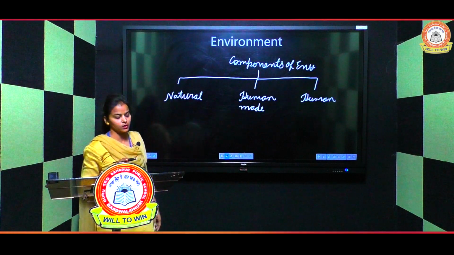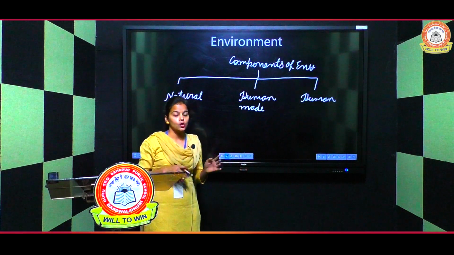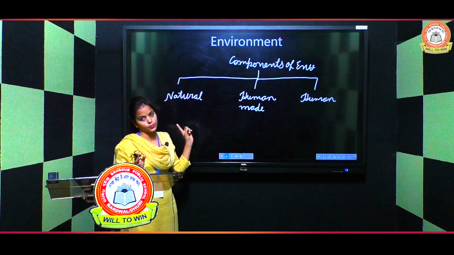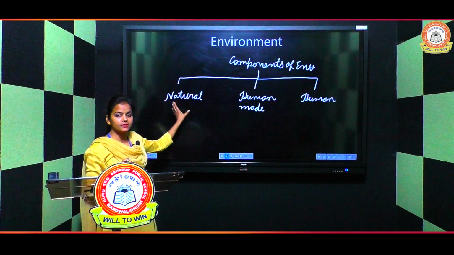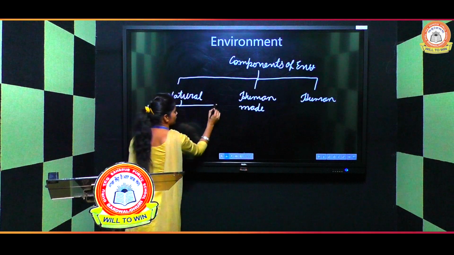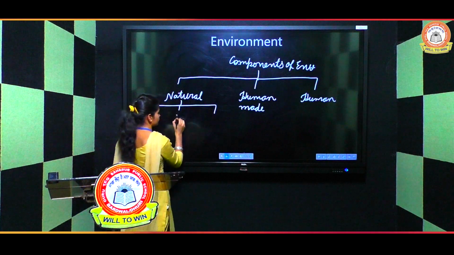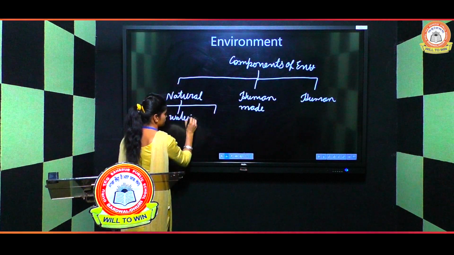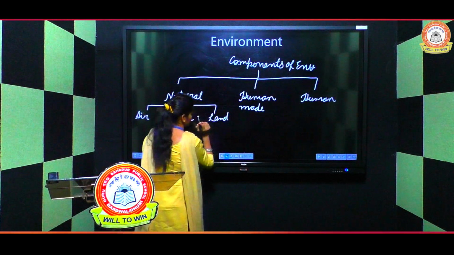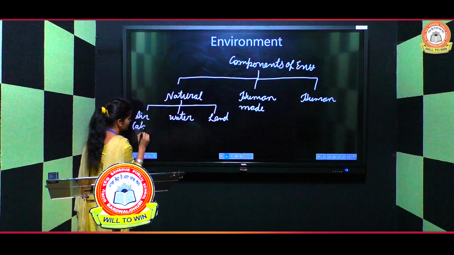First of all, natural. So what is the natural component? Natural means given by nature. So all those things which are given by nature are called natural components. Now we will subdivide this natural component into three parts. The parts are, first one is air, second is water, third is land. And another name for air is atmosphere.